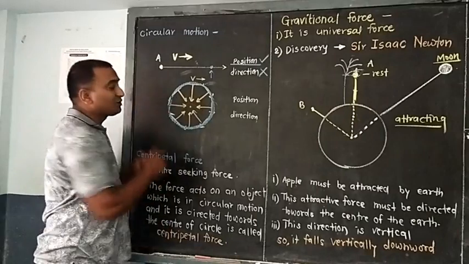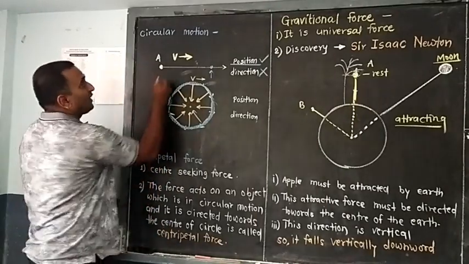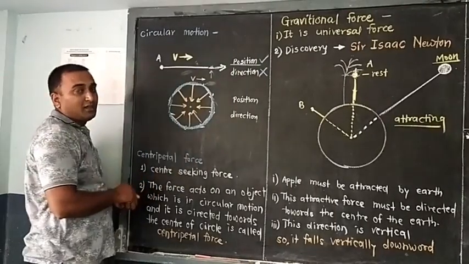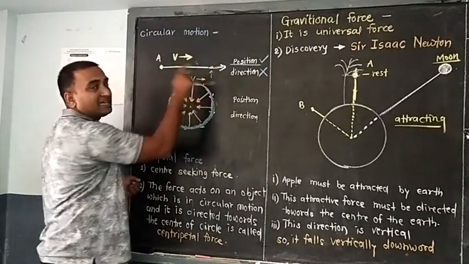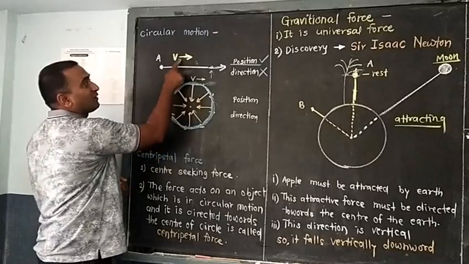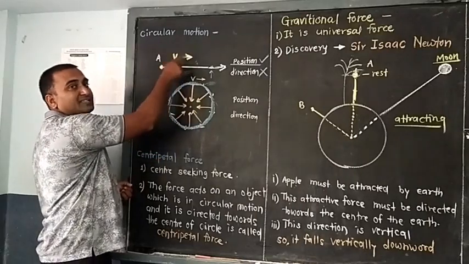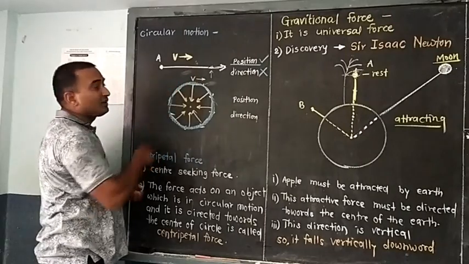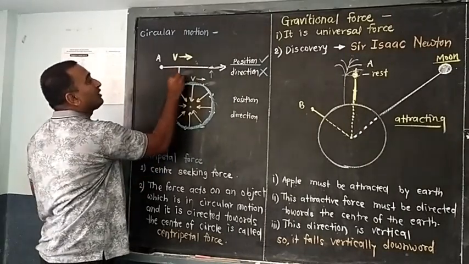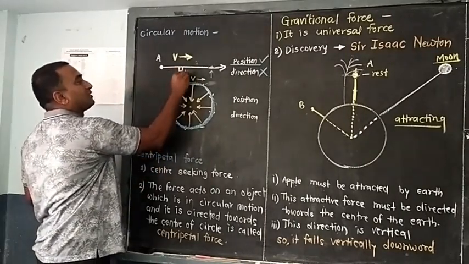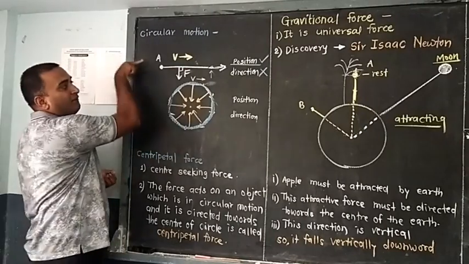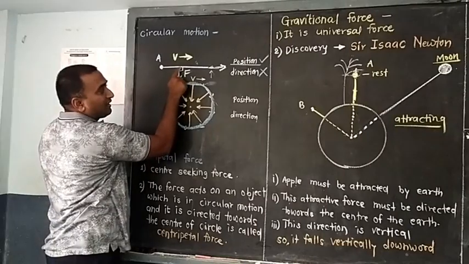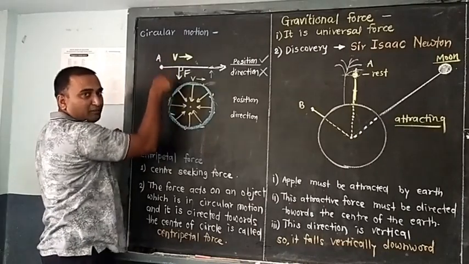See how we have achieved a circular motion. Already the object was moving in a straight direction. As the object was moving in a straight direction, within its normal velocity, we are applying force continuously. How? Perpendicular to this velocity. So this is the force applied, velocity, force. And it is a normal force. Normally we are applying the force.